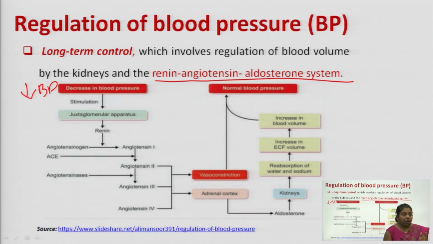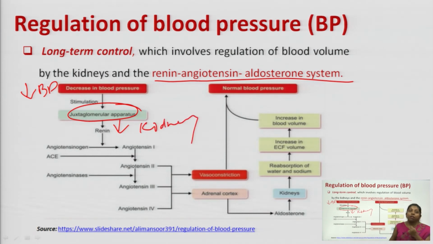Your juxtaglomerular apparatus is situated just along with the collecting ducts, that is a part of your kidney. So, it is present near your collecting ducts. So, whenever there is a drop in your blood pressure, the juxtaglomerular apparatus senses that decrease in BP and it causes release of renin. Renin will be released from your kidney. Fine. So, this renin, what is the activity of renin?